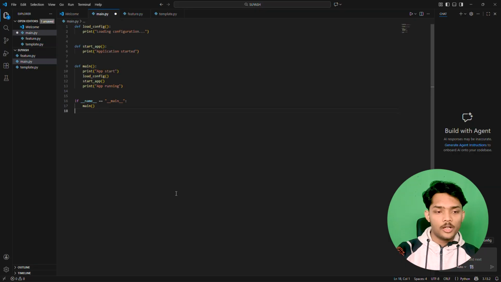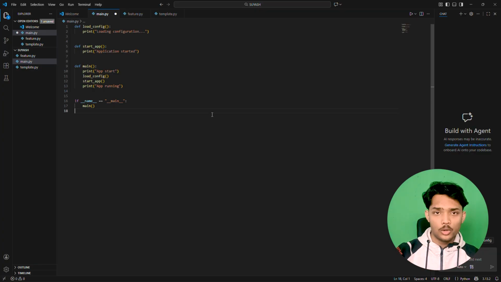I have written a dummy code here just to demonstrate a few things. So this is my system, and I have made a project in VS Code. Now I will create a Git repository on GitHub.